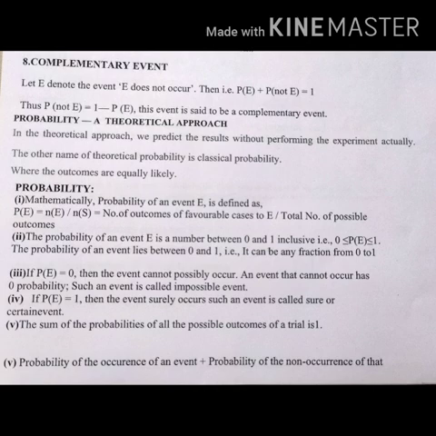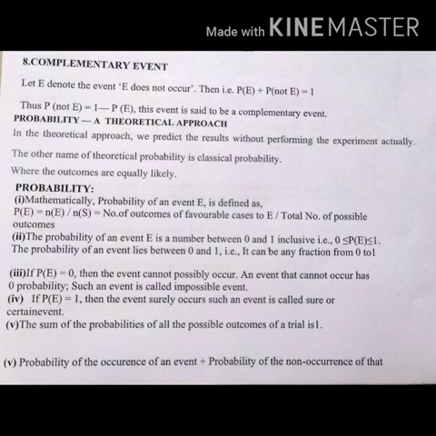The probability of an event E is a number between 0 and 1, inclusive, that is 0 is less than or equal to P of E, which is less than or equal to 1. The probability of an event lies between 0 and 1, and can be any fraction from 0 to 1. If P of E equals 0, then the event cannot possibly occur. An event that cannot occur has 0 probability. Such an event is called an impossible event. If P of E equals 1, then the event surely occurs. Such an event is called a sure or certain event.